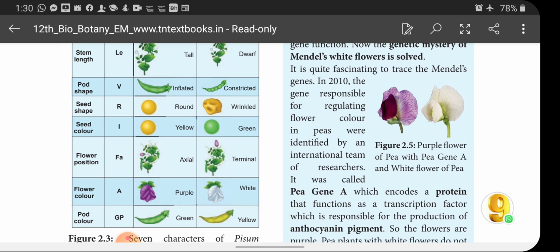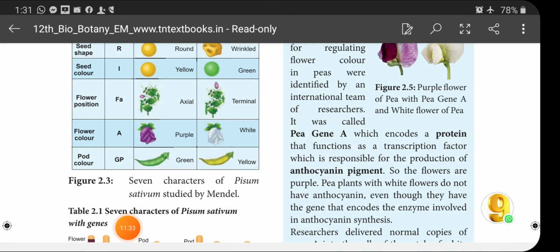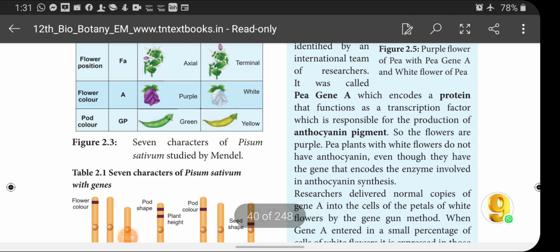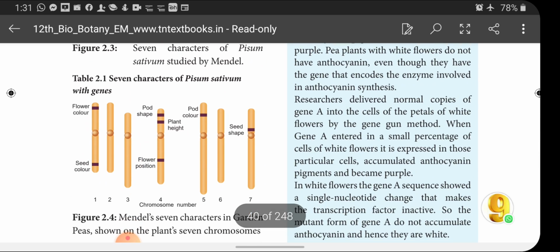And flower position. FA is the gene responsible for flower position, and the flower position will be either axial or terminal. If it is axial, it is dominant. If it is terminal, it is recessive. Flower color, capital A: purple flower or white flower. Purple is dominant, white is recessive. Next, pod color, GP is the gene responsible for pod color, and green is dominant and yellow is recessive. So you can see the 7 characters of Pisum sativum with genes.